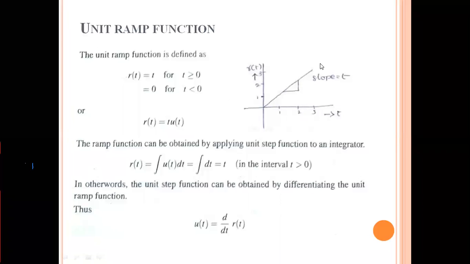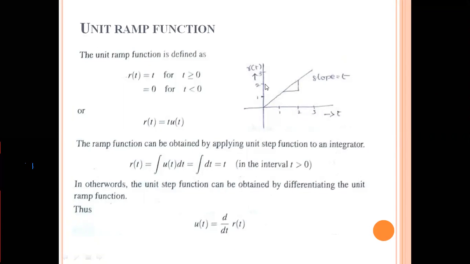This graph will give you the clear information. Whatever the points may be, whenever you find the slope along this line, you will get 1. Slope is equal to 1, always. Now please see here, on the y-axis I am considering r of t, and on the x-axis I am considering t. So time on the x-axis and the magnitude on the y-axis.